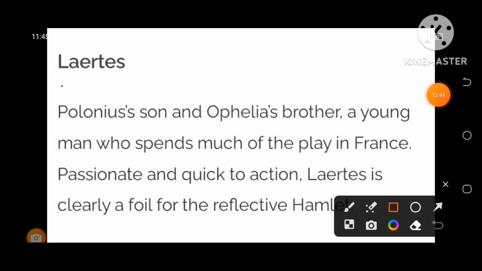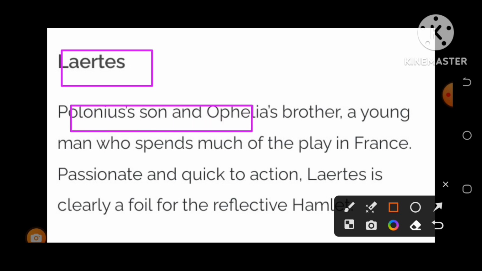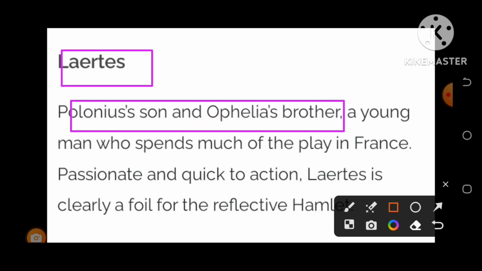This is the next important character, Laertes. This character also plays a very important role in the tragedy, Hamlet, the Prince of Denmark. He is the brother of Ophelia and Polonius' son. A young man who has played a very important part in the play, right?